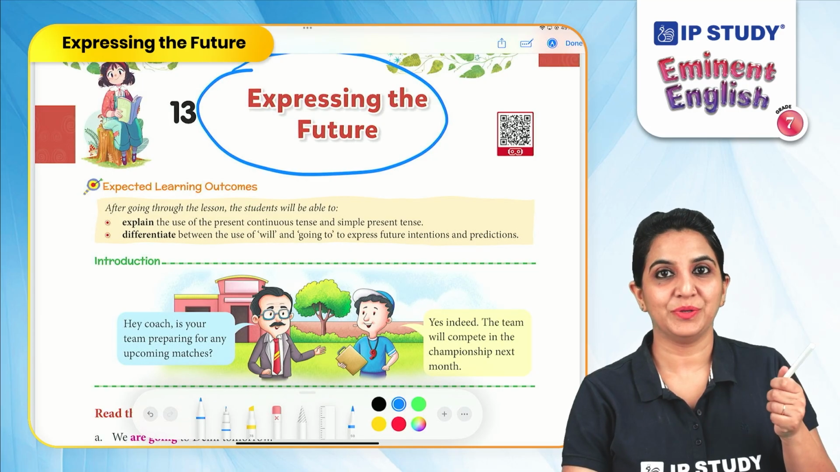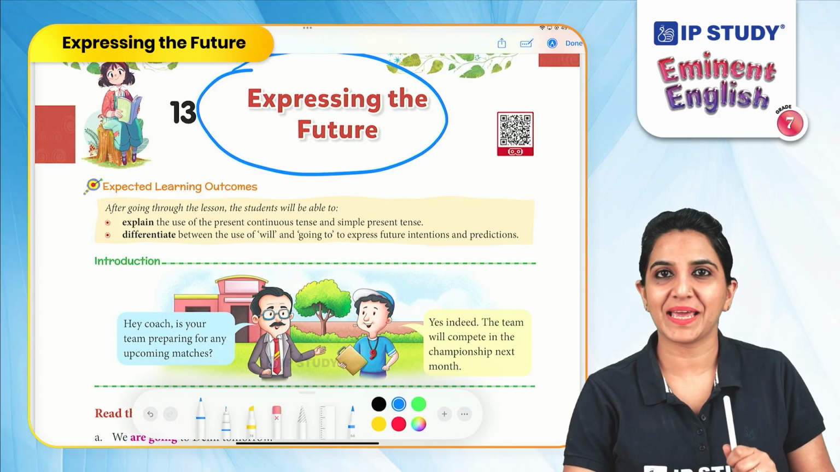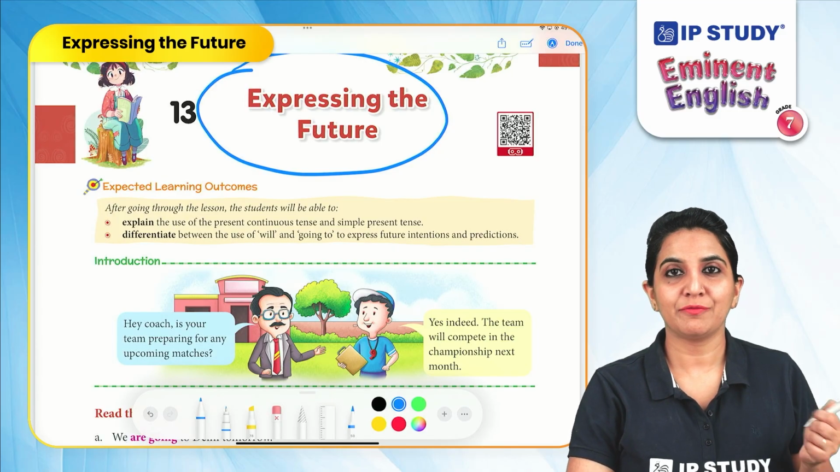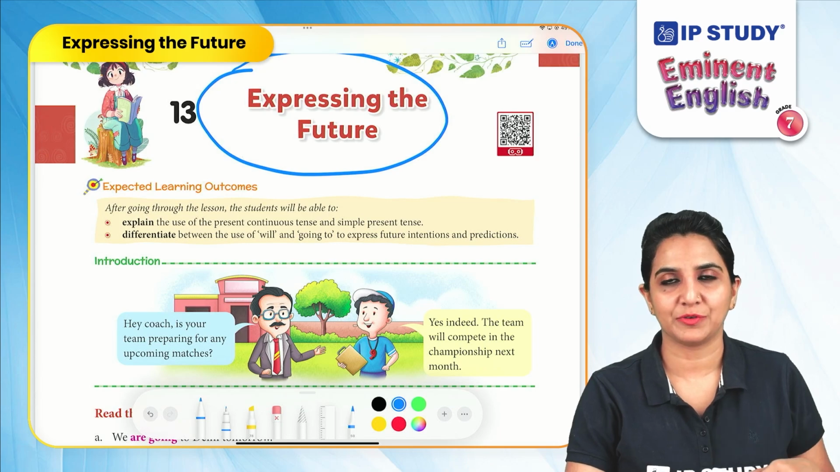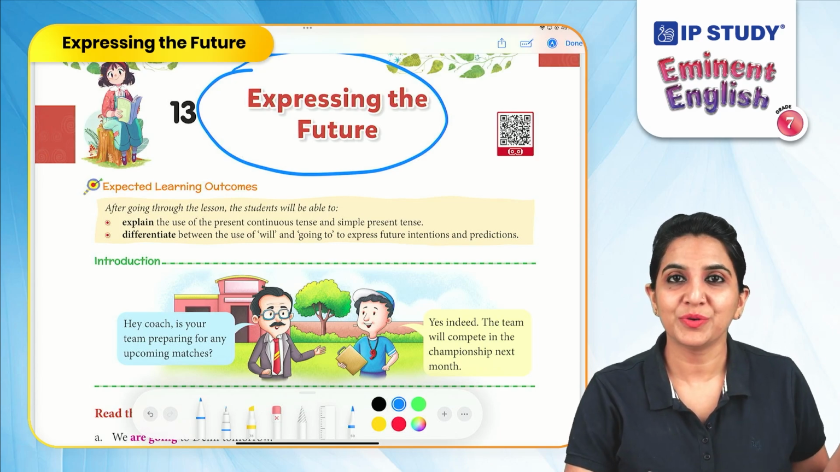The second tool, tool 2, is going to along with the base verb. For the actions which are about to happen, we use going to with the base verb. For example, look at the clouds. It is going to rain.